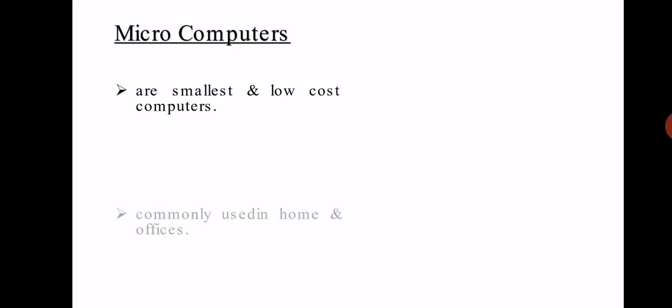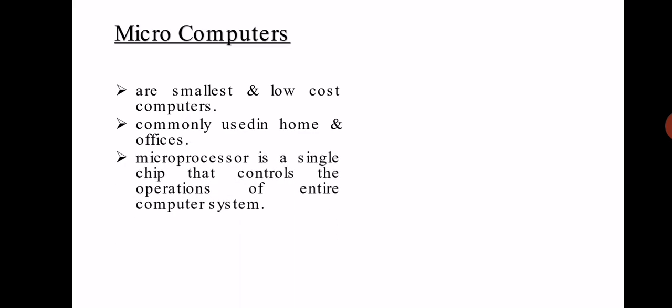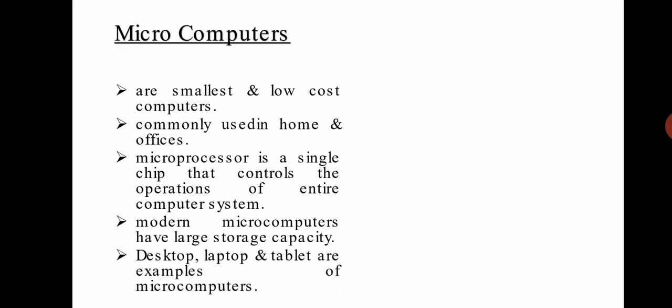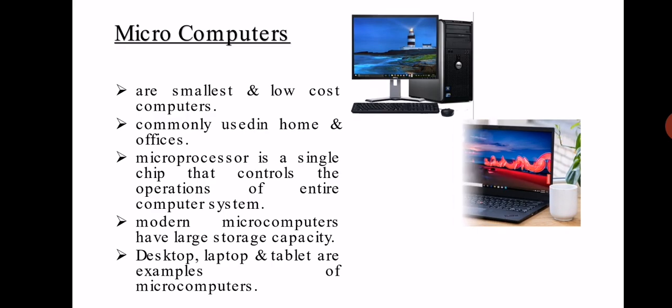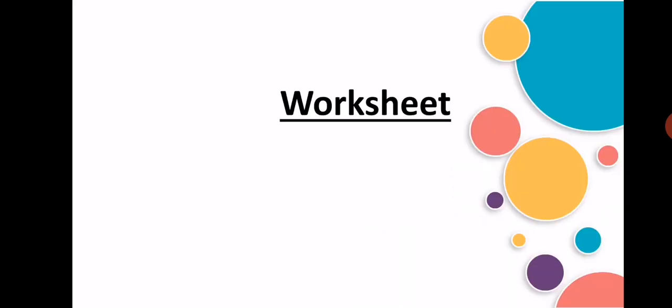Microcomputers. Microcomputers are the smallest and low-cost computers commonly used in homes and offices. A microprocessor is a single chip that controls the operations of the entire microcomputer. Modern microcomputers have large storage capacity. Desktops, laptops, and tablets are examples of microcomputers.